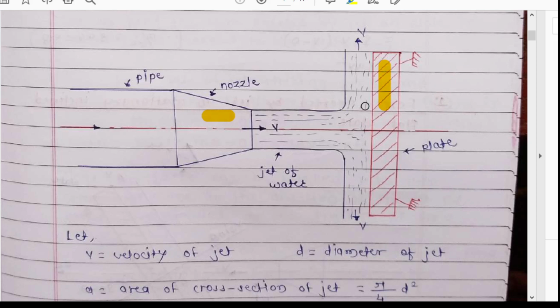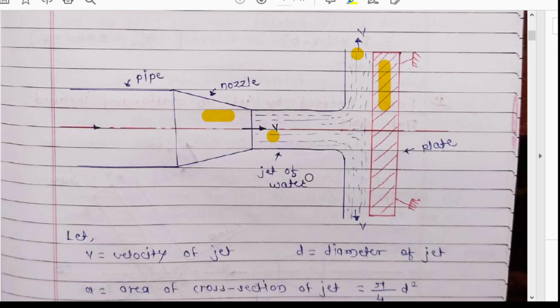The jet which strikes the plate is divided into two equal parts, in the upper direction and in the lower direction. Here I have denoted the velocity of the jet before striking the plate. After striking the plate, when the plate is smooth, the velocity will be the same, so I have written it as v only.